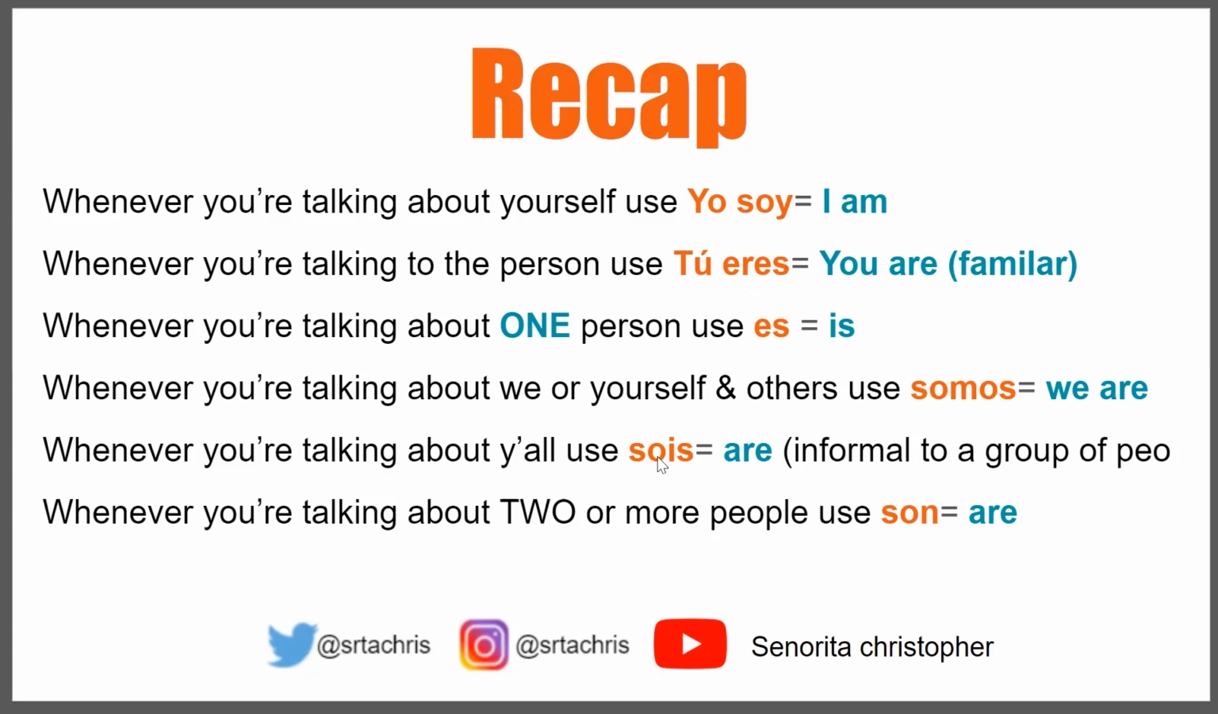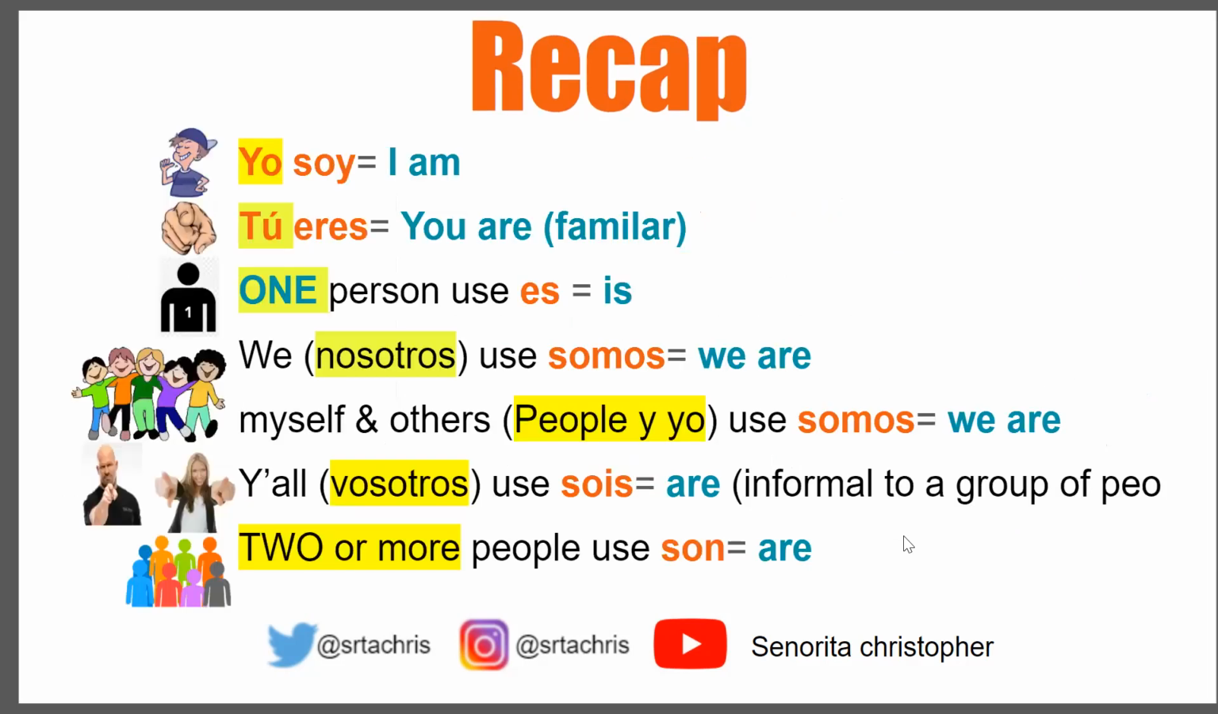Or if you're talking about two or more people, or you're talking to a group of people, you can use son. So son can also be used to talk to two or more people. Like if you're trying to say you all are, and that is more commonly used over all of Latin America and Spanish-speaking countries.